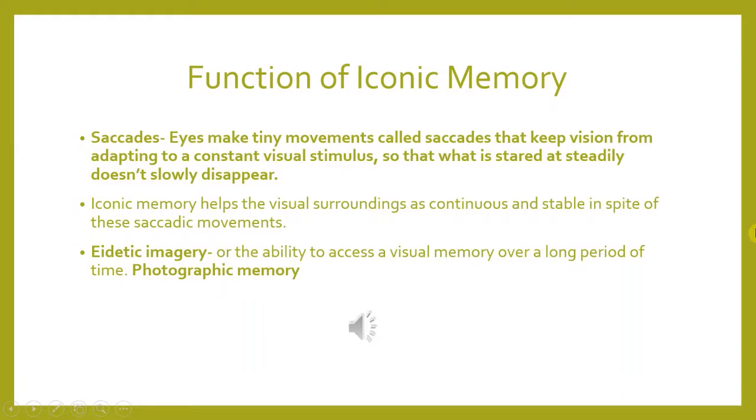Let's talk about the function of iconic memory. Iconic memory helps us see the visual surroundings as continuous and stable. It helps us adapt to the visual stimulus and keeps it stable in spite of saccadic movement. So what are saccades? Saccades are tiny movements made by the eyes that keep the vision from adapting to a constant visual stimulus, so that what is stared at steadily doesn't slowly disappear.